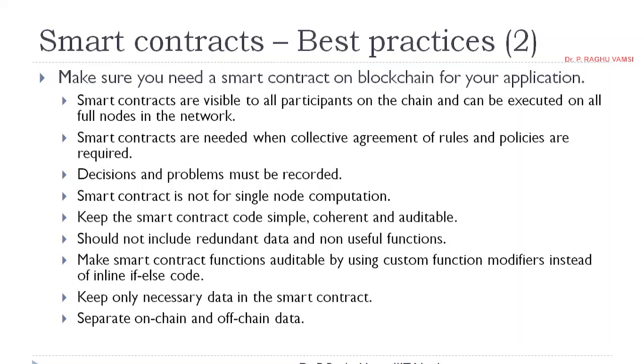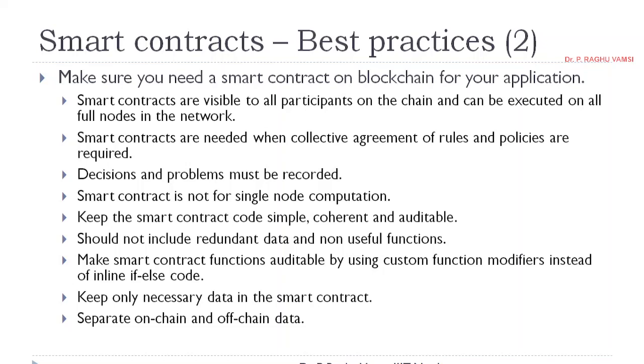Smart contracts are visible to all participants, whatever code you have written, and that can be executable by all participants in the network. The reason is, every time the contract is instantiated and the functions are called, that code will be executed on all EVMs.